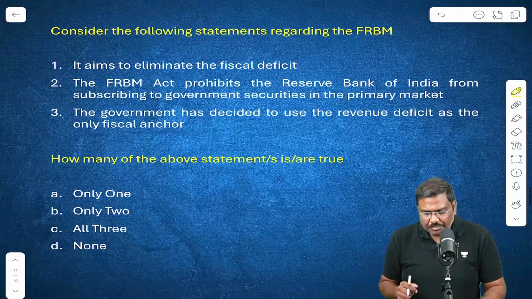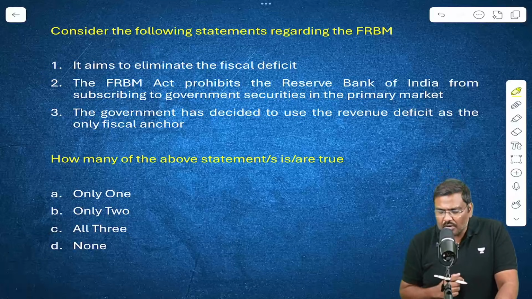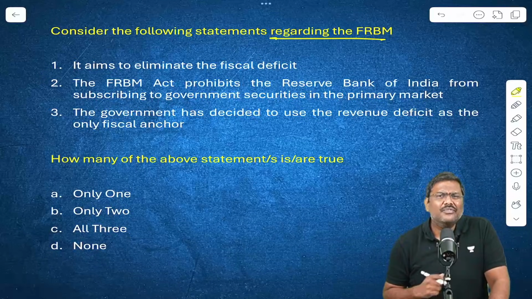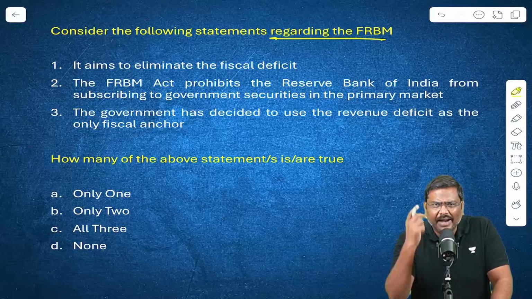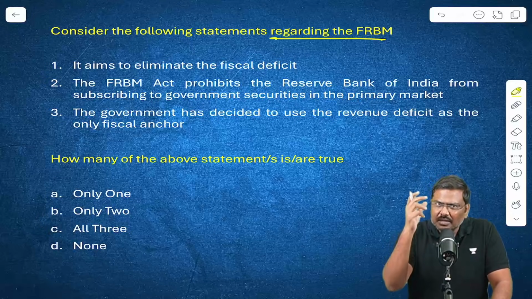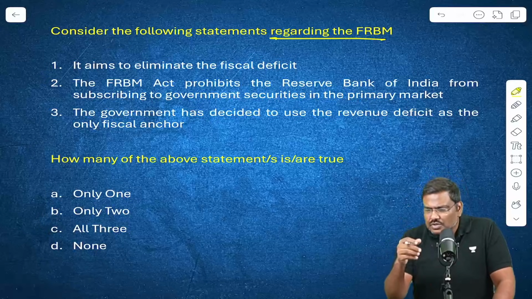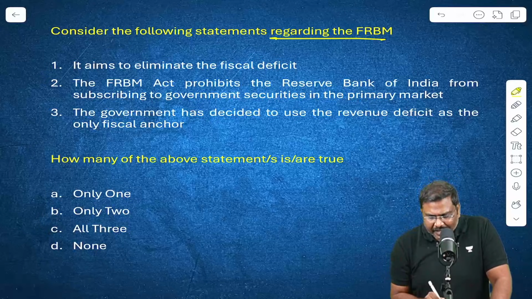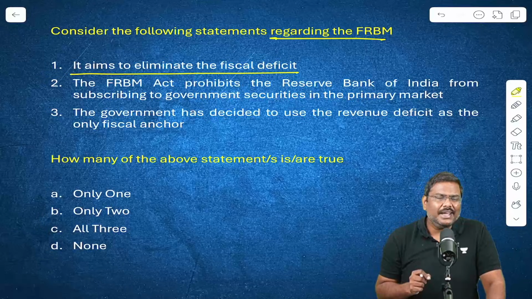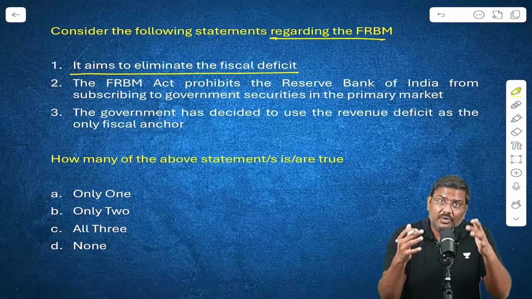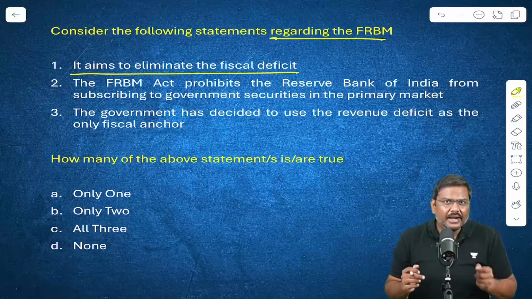Question number 5 now. Consider the following statements regarding FRBM, Fiscal Responsibility and Budget Management Act. FRBM Act came into force, or basically was introduced, back in the year 2003. So the question is on that. It aims to eliminate fiscal deficit. FRBM simply states eliminate revenue deficit. What is the logic behind it?